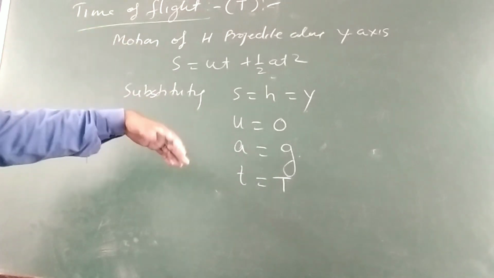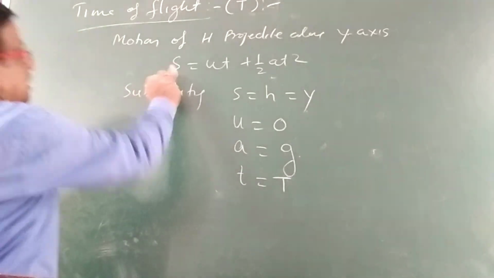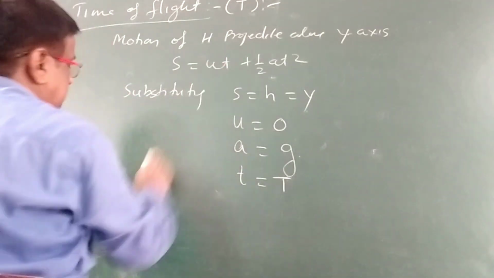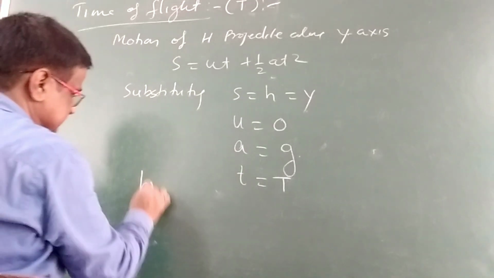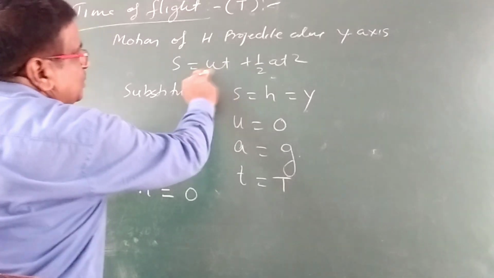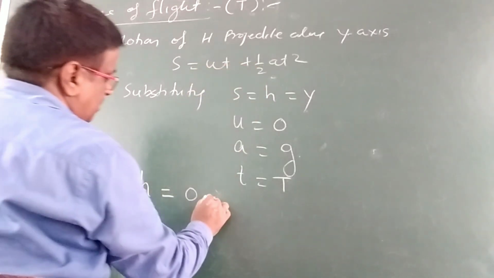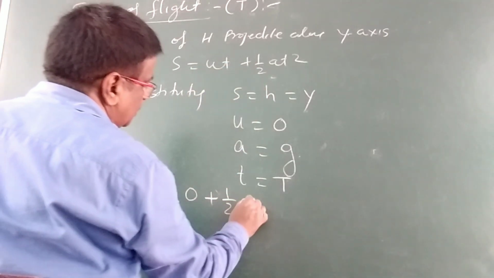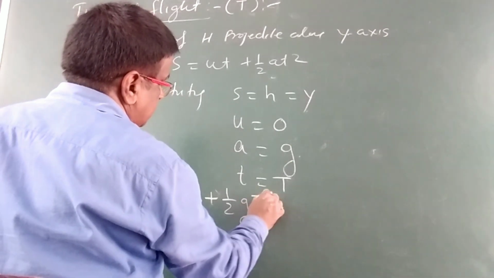We will use this in the equation. We get h is equal to 0, as u is 0 so ut becomes 0, plus 1 by 2 gt square.